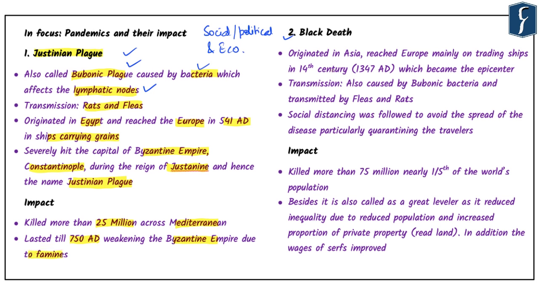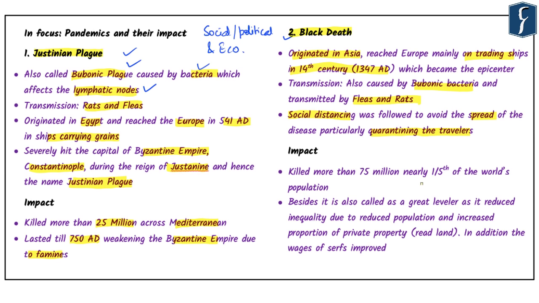The second such pandemic discussed in the article is the Black Death. It originated in Asia and reached Europe, again mainly through trading ships, in the 14th century. The transmission was similar: it was caused by bubonic bacteria and transmitted by fleas and rats. In order to control the Black Death, social distancing was followed to avoid the spread of the disease, particularly by quarantining travelers.